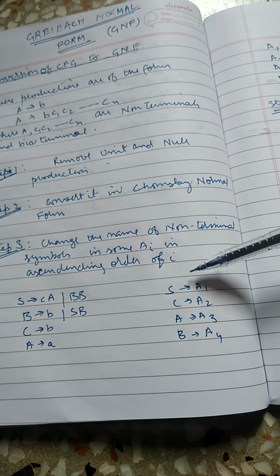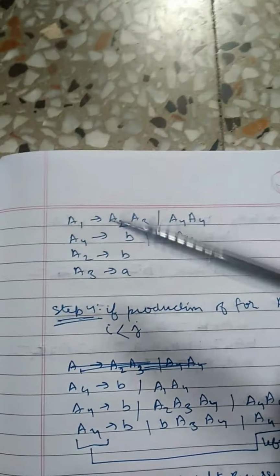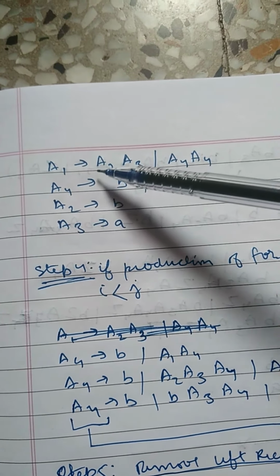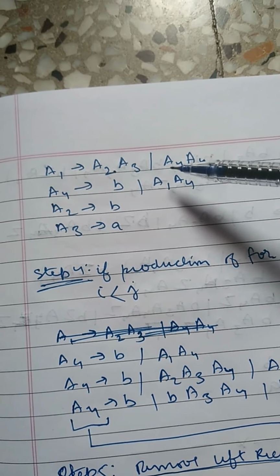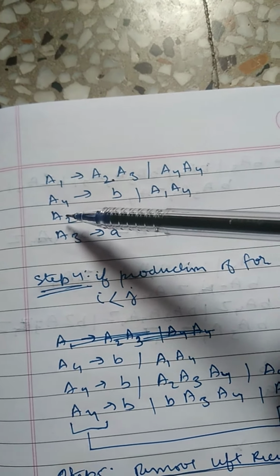Replacing these values, we have a grammar which looks like this. A1 gives A2 A3 or A4 A4. A4 gives b or A1 A4. A2 gives b. A3 gives a.